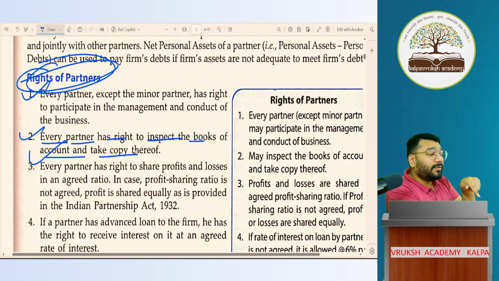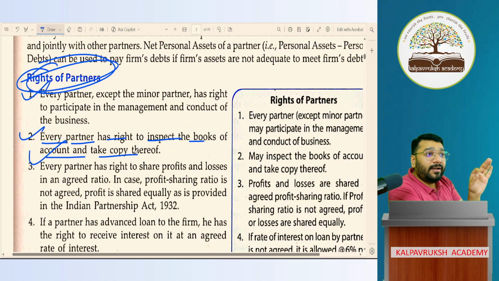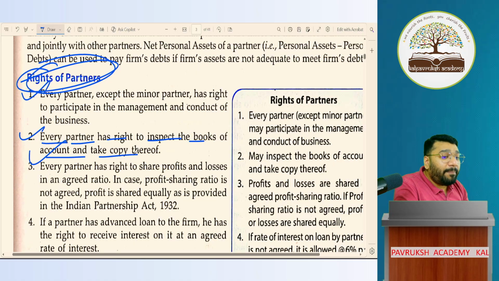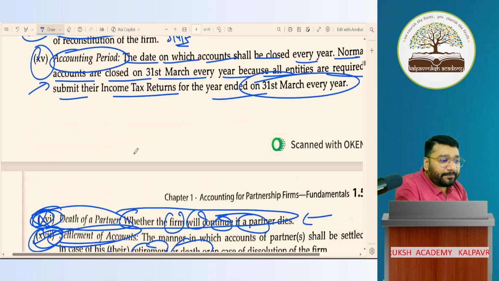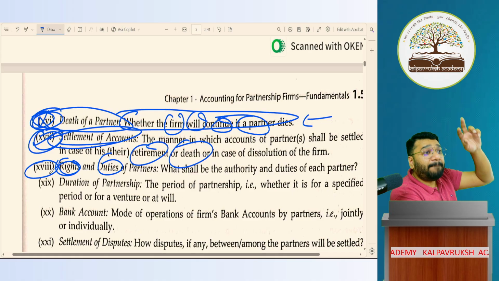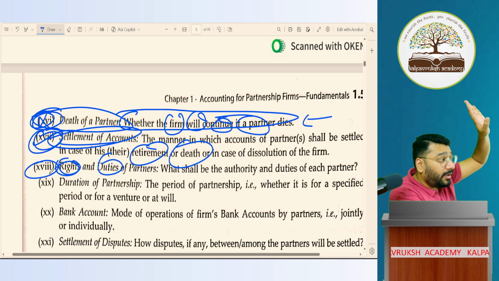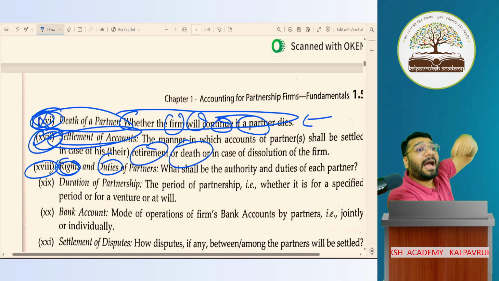But when you came in as a partner, at that time itself I told you, you cannot check accounts, you cannot take a copy of that. And you agreed to it. Where? In the partnership deed. In the rights and duties of the partners, it is mentioned that partner A does not have the right to check accounts or take a copy of accounts. And you also have signed the agreement. I also have signed the agreement, which means you cannot check the accounts.